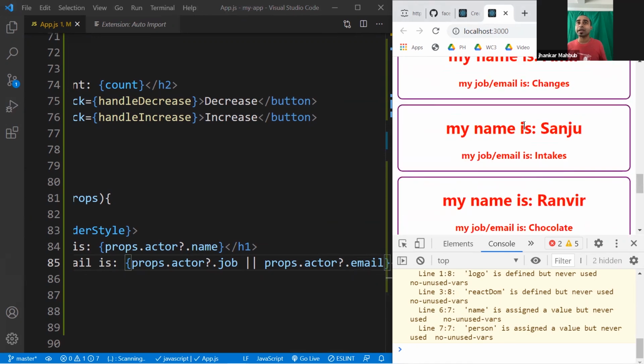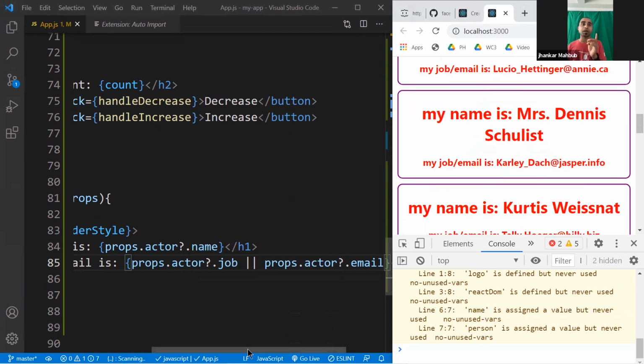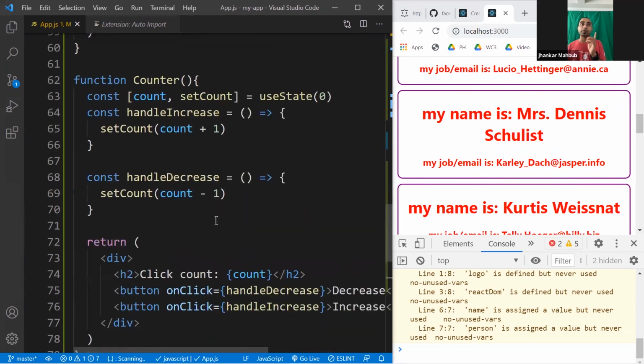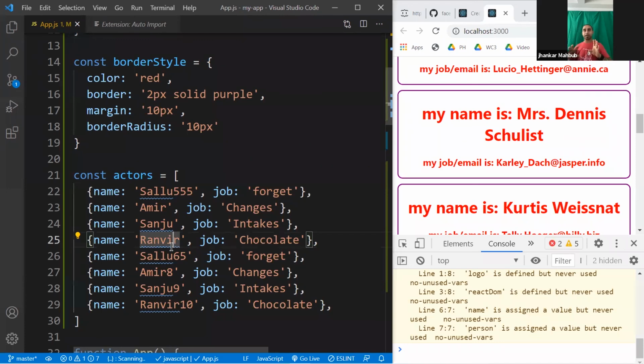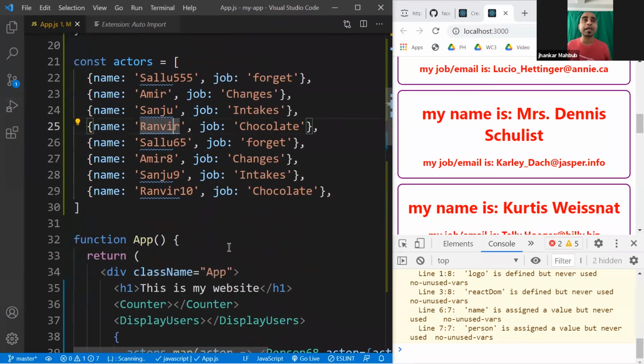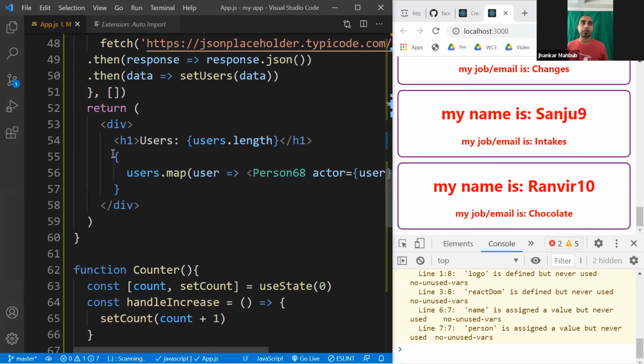So you see, what we were previously using, this Sanju data or Ranveer data or Sallu65, is not coming from our users data. It's coming from our hard-coded data like we created here. So the same component, you can use in multiple different ways, with multiple different sources of data, and you create all these HTMLs with just 2-3 lines of JavaScript. That's the power of React, and that's what makes React interesting.